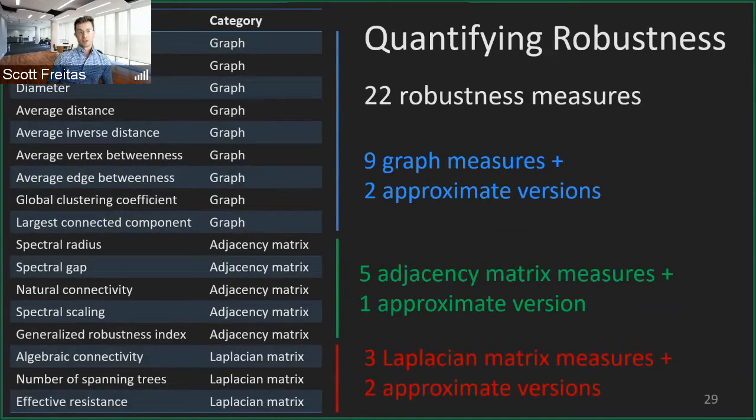So let's dive into a little bit of each of these different things, starting with the robustness measures. As we talked about earlier in the survey paper, there's different kinds of robustness measures based on the graph, the adjacency matrix, and the Laplacian matrix. This shows how they break down in the toolbox. We include 9 graph measures along with 2 approximate variations, 5 adjacency matrix measures, and 3 Laplacian measures with 2 approximate fast counterparts. This gives you a high-level overview of the different kinds of robustness measures users could actually study when looking at these graphs.